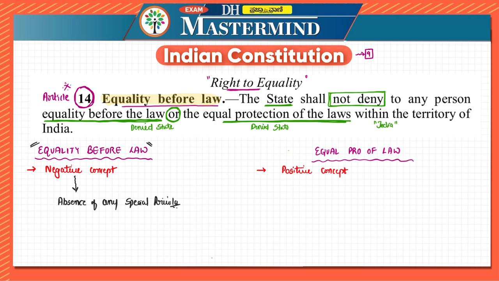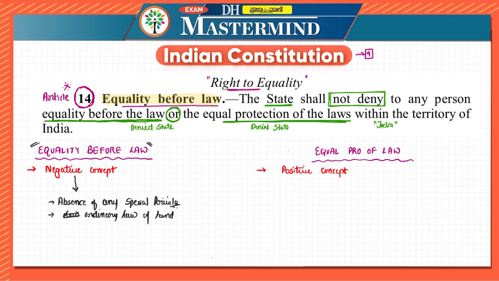Here, what is considered is if there is a law, that ordinary law of the land is applicable to everyone. That is, equal subjugation of all classes to the ordinary law of the land.